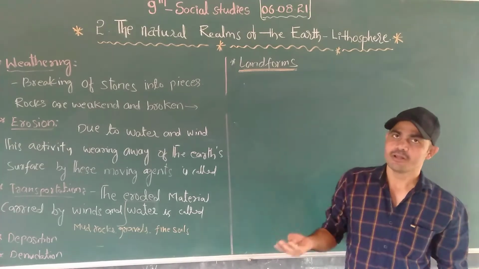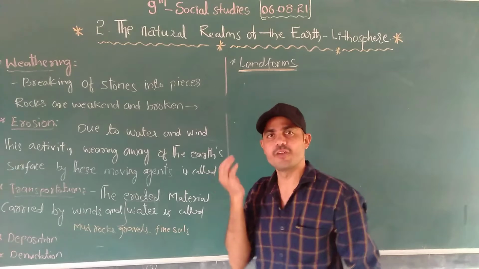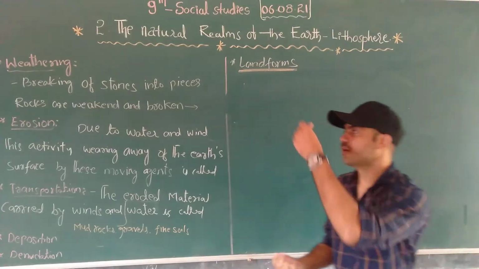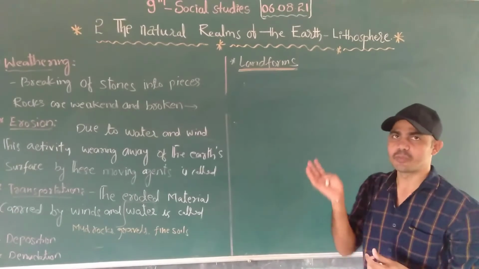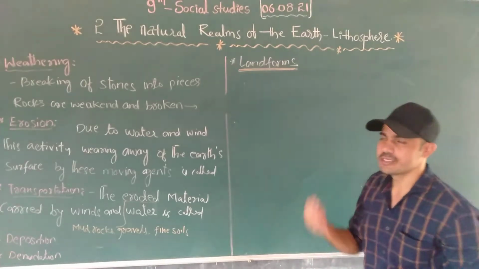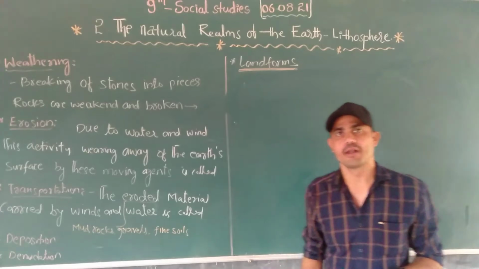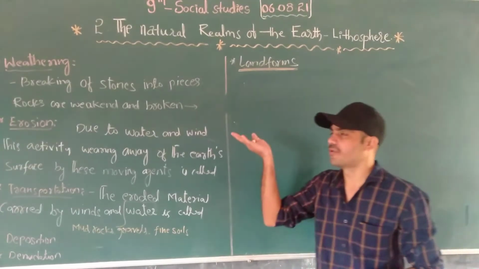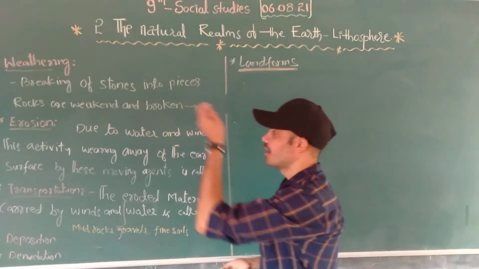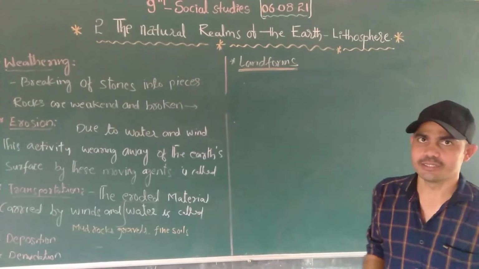These are all natural realms derived from Greek words. Litho means stone, and sphere means sphere. Bios means life, atmos means vapor, and hydro means water. These are what we learned in the first lecture.